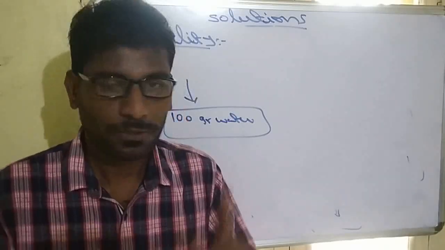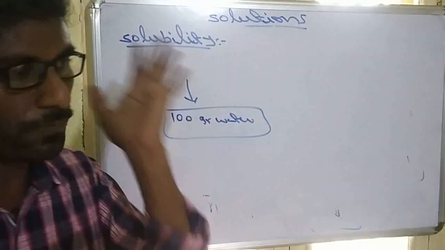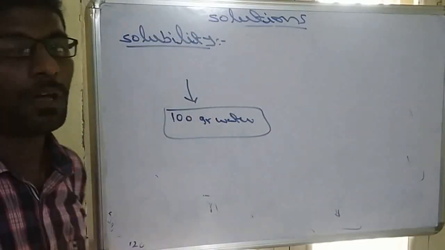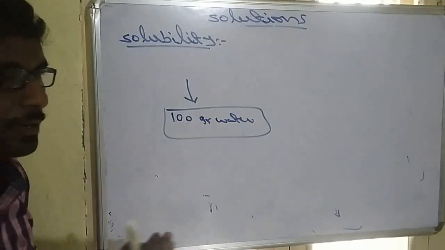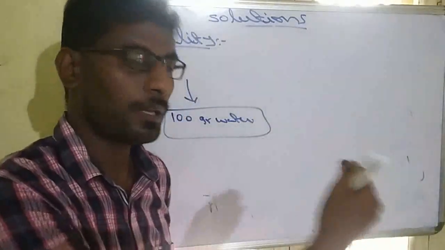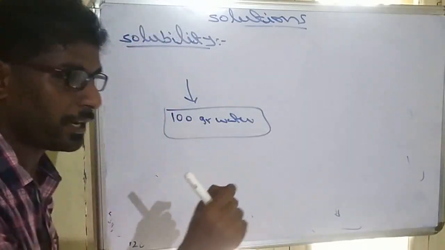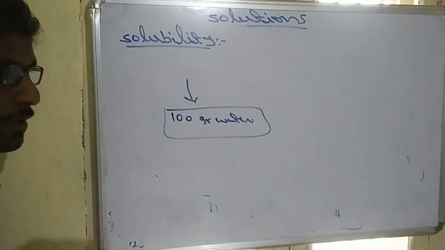That means solubility changes depending on the nature. The main factor of solubility is the nature of solute and solvent. The nature must be similar; the more similar the nature of solute and solvent, the higher the solubility. That is the first factor, the primary factor.